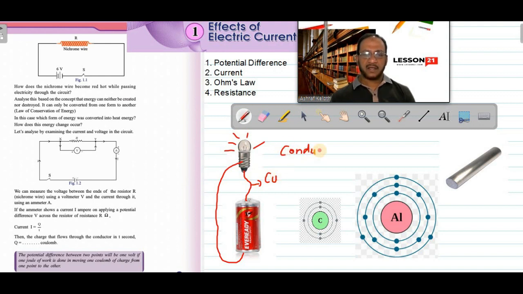What is meant by conductor? A conductor means a substance or material which will allow current to flow through it, or which will allow charges to flow through it.